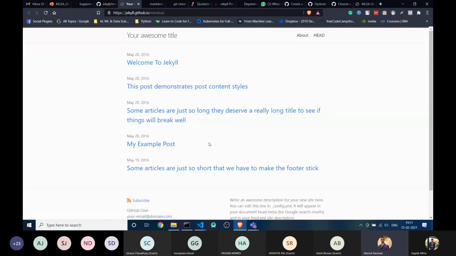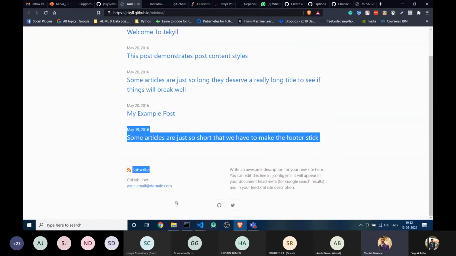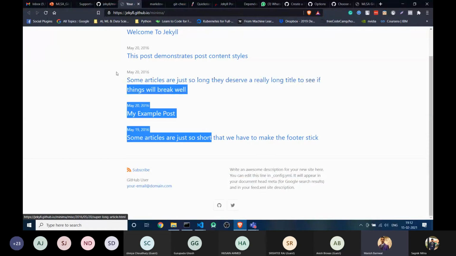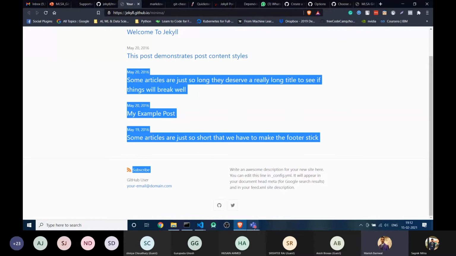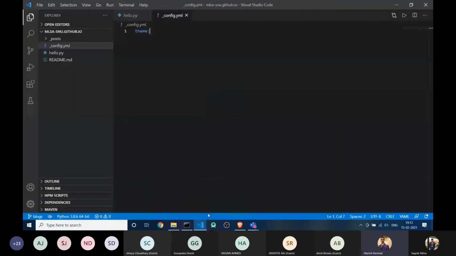Yeah, it's quite simple. It just has a header, an about page and a home page. Okay, these are pages and these are posts. So if you want, you can use a predefined theme directly. We will show how you can use it, but I am building a theme from scratch. Like I am building a website from scratch, so I am not using any command right now or copying any code. I'm just showing you that you just need to put a theme's name, minima, as I put.